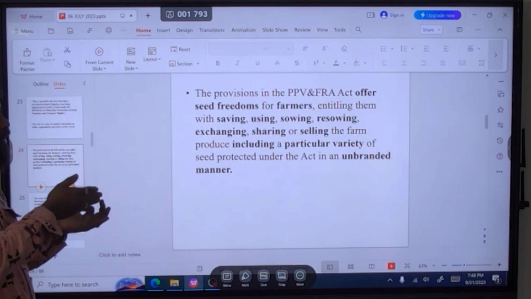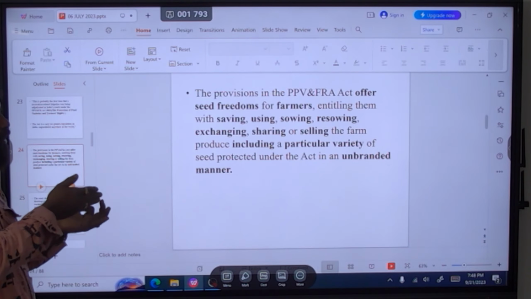PepsiCo registered a new variety instead of an extant variety, which is a crop variety that already exists in India. So this is the case which was revoked by the Delhi High Court, that for PepsiCo.